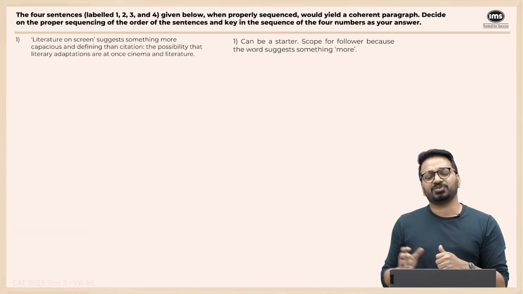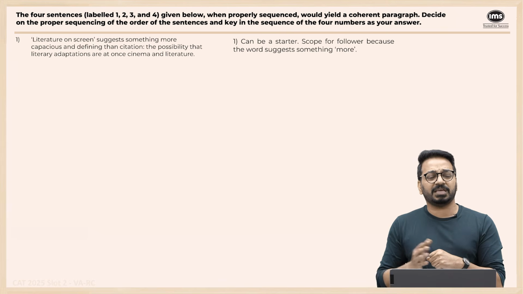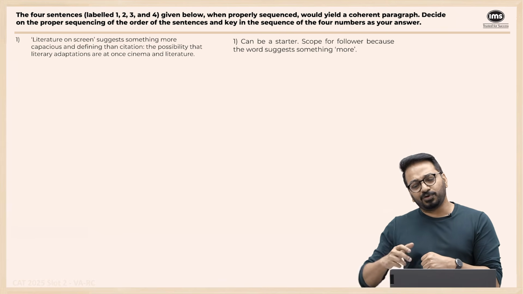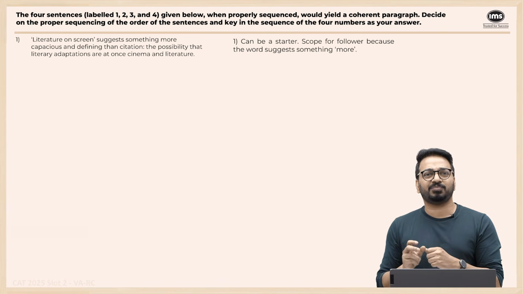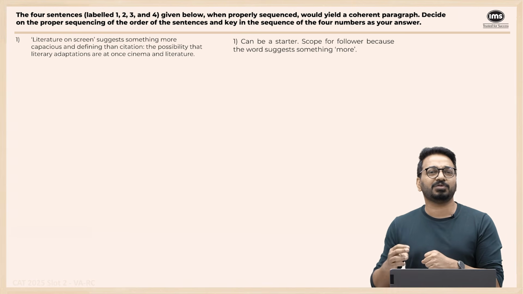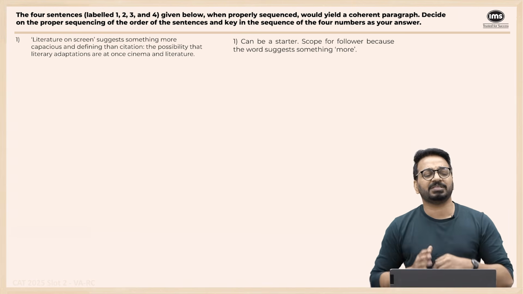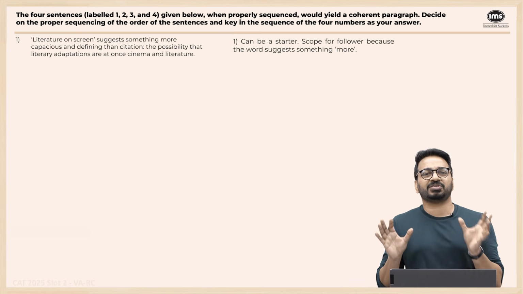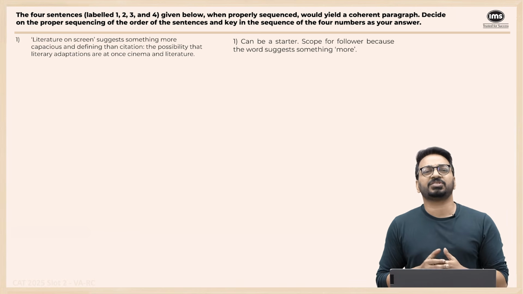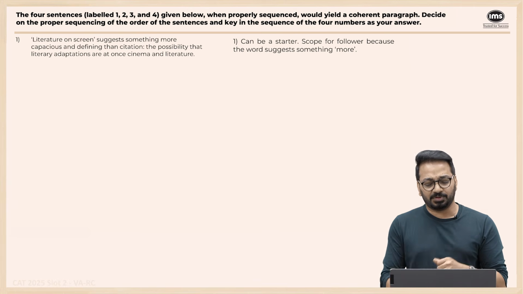So this can be a starter. There's scope for a follower also, because "suggests something more" means something else might be introduced before this, but this can be a starter because it's a more spacious description than a mere citation.